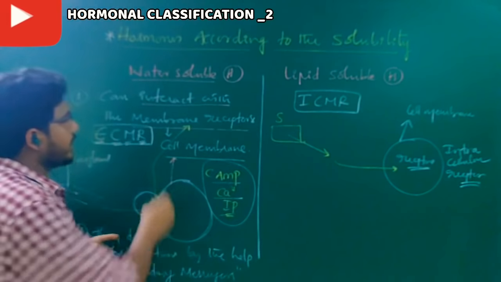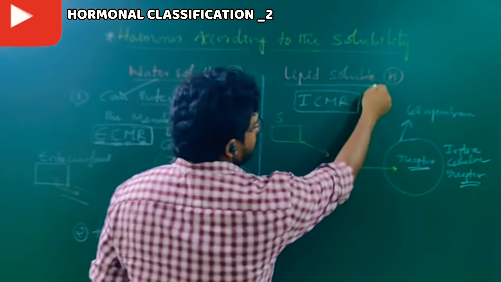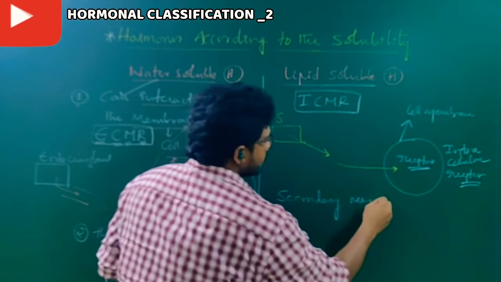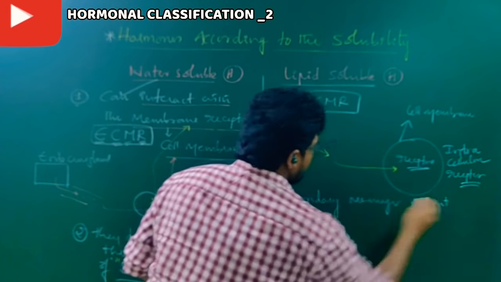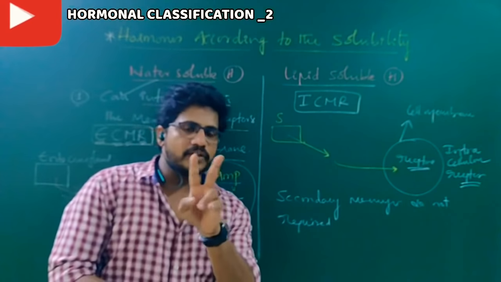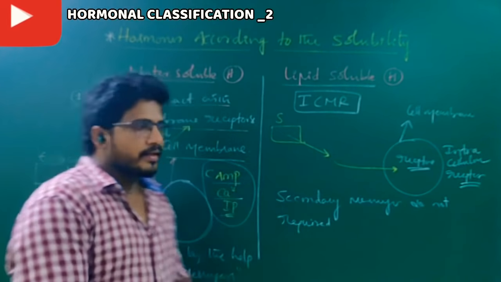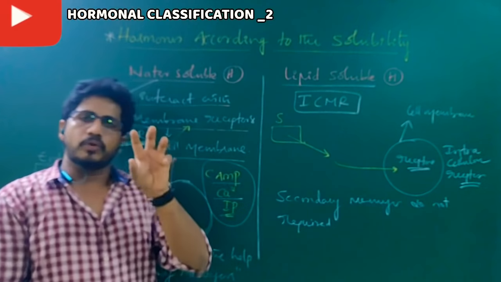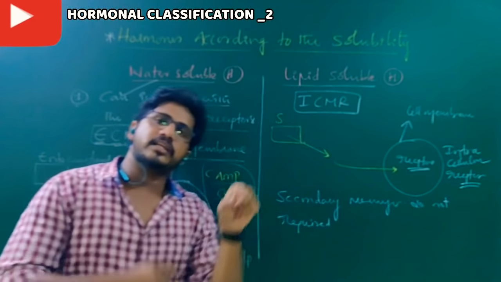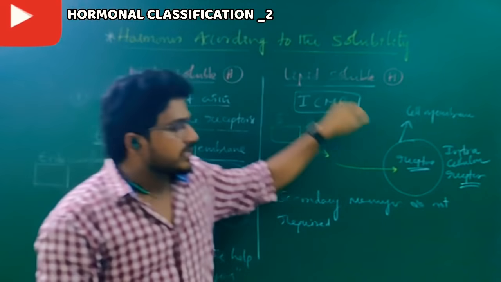Secondary messengers are involved only in water soluble hormonal actions, whereas in lipid soluble hormonal actions, secondary messengers are not required. We have seen the main differences between water soluble and lipid soluble hormones. What is the first one? Water soluble hormones act towards the target tissue, yes, but they cannot enter the cell. They interact with the external cell membrane receptor. That's it. But lipid soluble hormones can directly go into the cell.